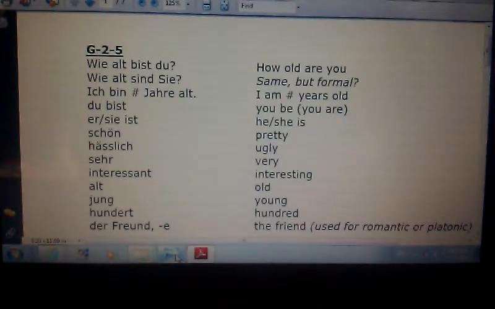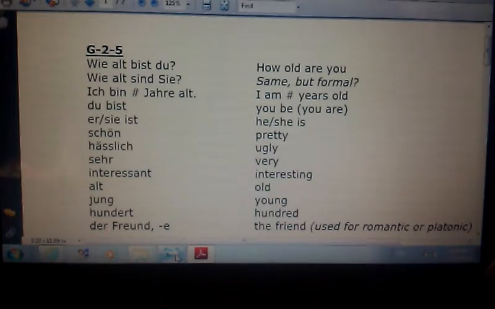Wie alt bist du? That means how old are you? How old be you, so to speak. Anyway, how old are you is what it really means. Wie alt sind Sie? Well, means the same thing. It's just formal as opposed to familiar. Ich bin so and so many years, Jahre alt. Ich bin, whatever, 16 Jahre alt, for example. 16 years old. I am 16 years old, or whatever.